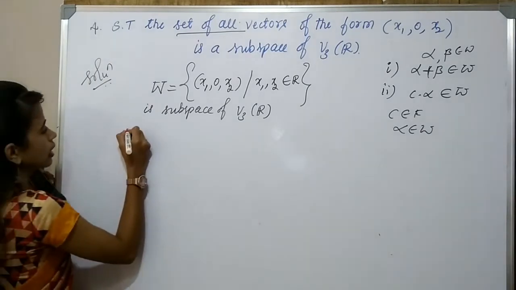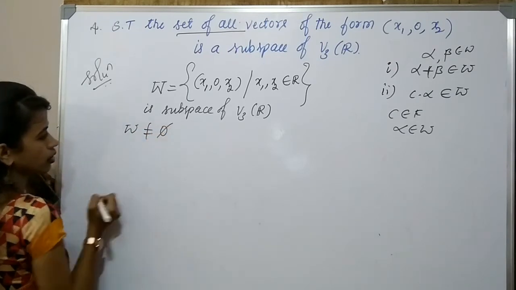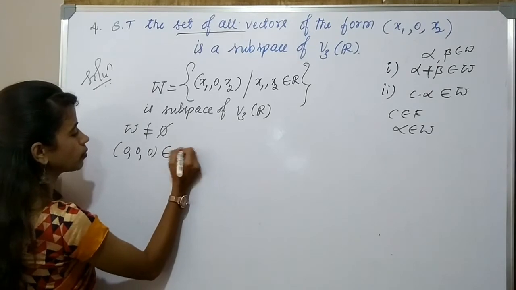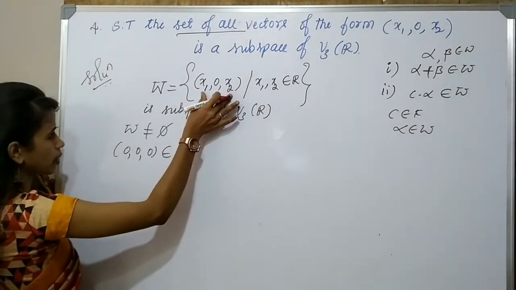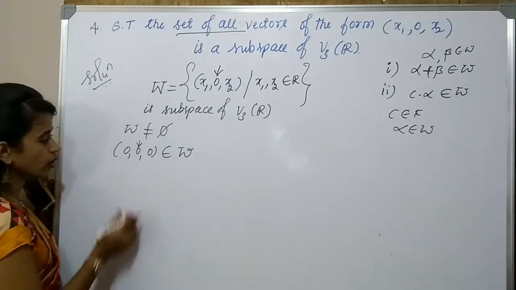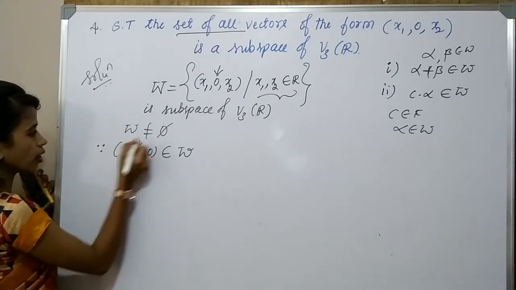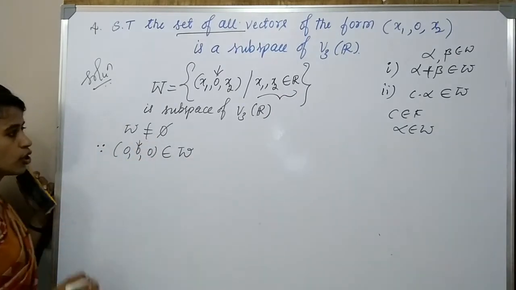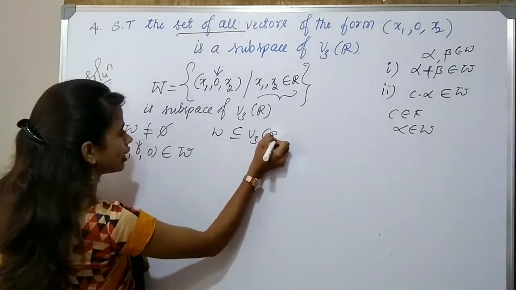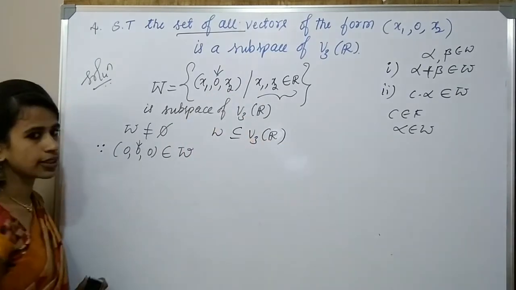Now, is W a non-empty set? Why? Is 0, 0, 0 in W? To be in W, it must be a triplet and the second element must be 0. Here the second element is clearly 0 and all belong to real numbers, therefore it clearly belongs to W. So W is non-empty since 0, 0, 0 belongs to W. In fact it is a non-empty subset of V3 of R, because all the elements look like triplets.